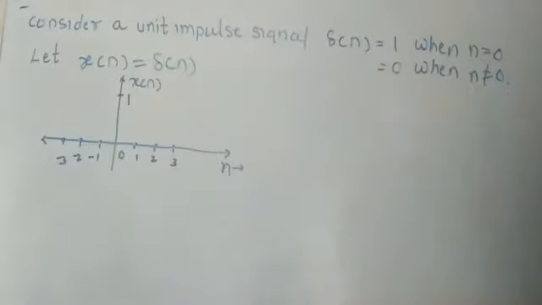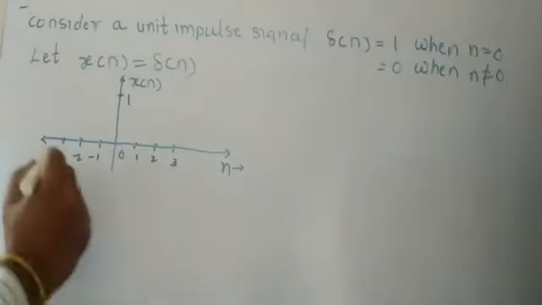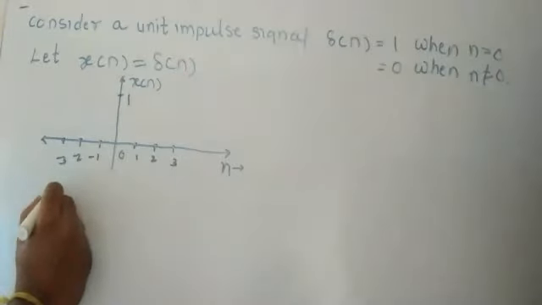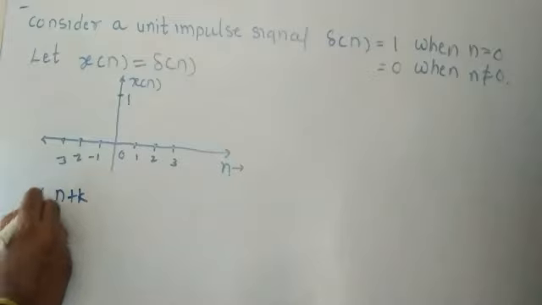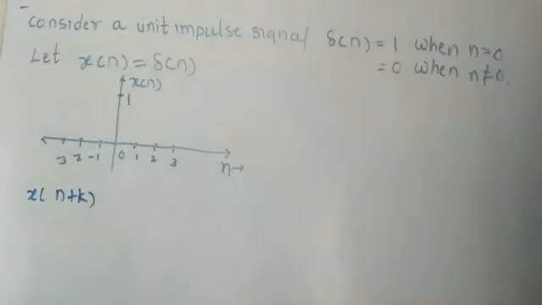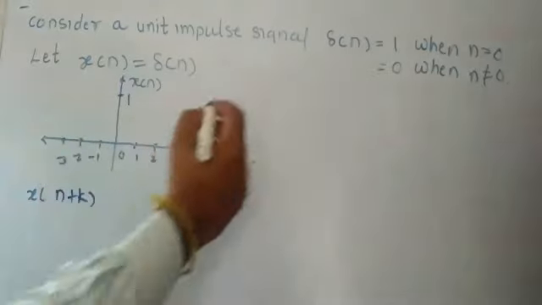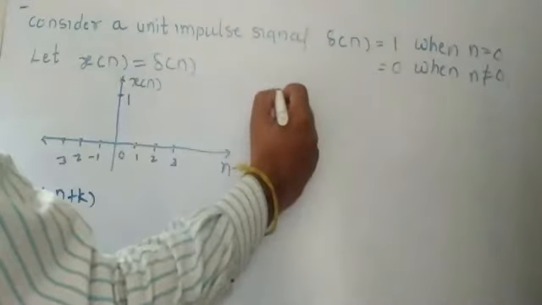Getting my point? Now, to go for the advance signal, here we consider n plus k. So I write here x of n plus k. Now how do we find out x of n plus k? So here we write a table. In that table I write the values one by one.